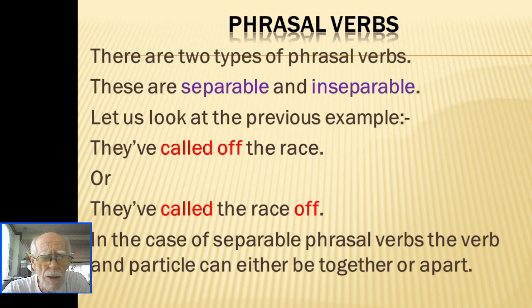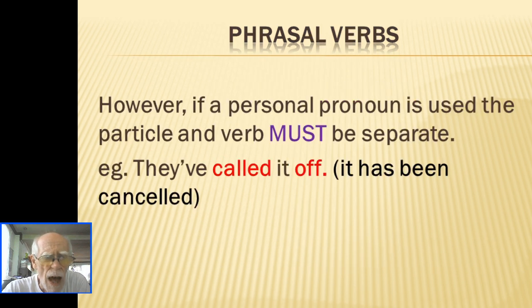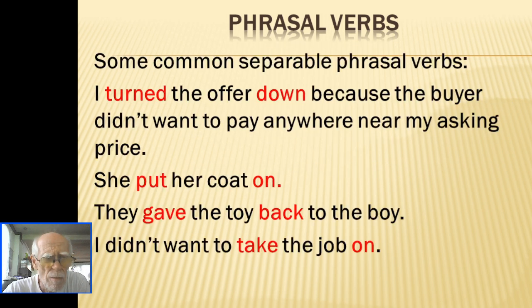There are two types of phrasal verb. These are separable and inseparable. Let us look at the previous example. They've called off the race, or they've called the race off. In the case of separable phrasal verbs, the verb and particle can either be together or apart. However, if a personal pronoun is used, the particle and verb must be separate. For example, they've called it off. It has been cancelled. The it, the personal pronoun, is placed between the verb and the preposition.